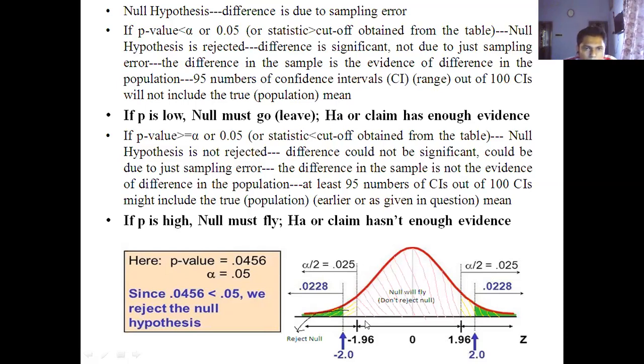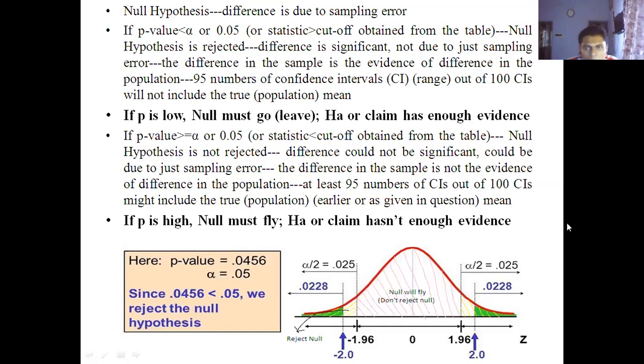So that's why we reject the null hypothesis. We reject the null hypothesis because if the value is more than 0.0228, it is less than 0.025. If you have a value greater than 0.025, that means if it crosses this line and enters this region, then only the null will fly. That means you cannot reject the null hypothesis. Okay.